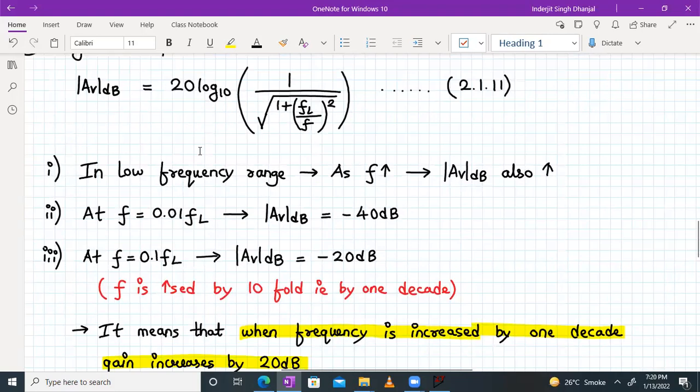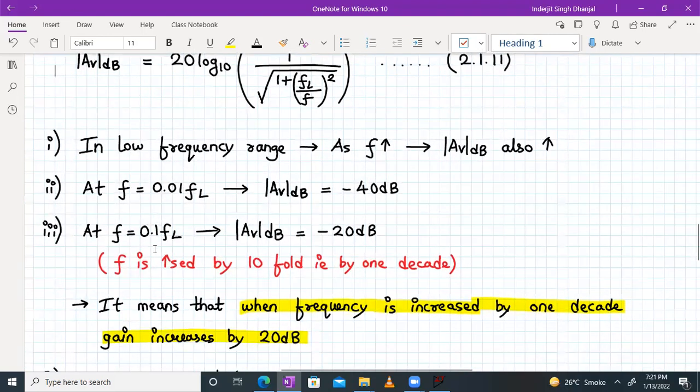That will be 20 log to the base 10 of 1 divided by square root of 1 plus, what's the value over here? F is equal to 0.01 times FL, so that means it will be 100 square. And you are getting around minus 40 dB. You can check it out in your calculator. I'm getting minus 40.086. That is minus 40 dB itself.